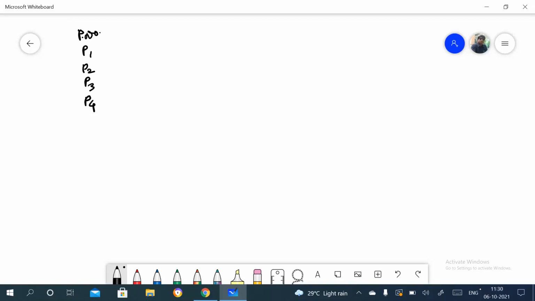The arrival times given here are 0, 1, 5 and 6. And the burst time, or execution time, is also given here. P1 needs to execute in 2 units of time. This is also 2, and suppose this is 3 and 4, right? So this is given, you can see.